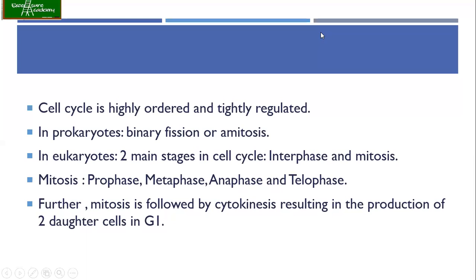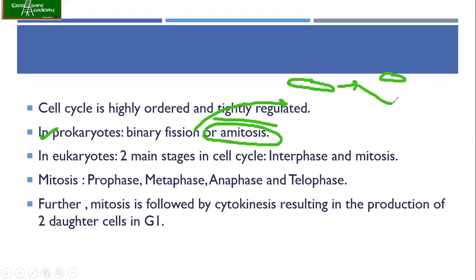So the cell cycle is highly ordered and tightly regulated. This we already know, because this is what we have been learning throughout the cell cycle series. In prokaryotes it is binary fission, also called amitosis. And what is binary fission? It means that when one bacterium divides, you get two identical daughter cells.